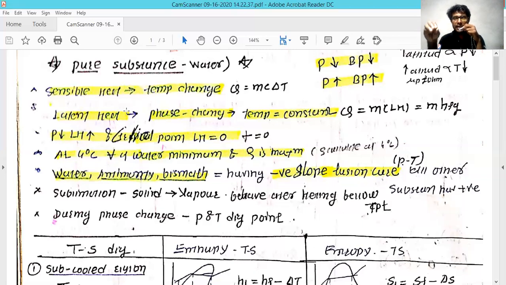In a simple manner, I take a numerical value: if you want to heat 1 kg of water at ground level, you provide 10 kilojoule of heat to the water, and at that moment it gets boiled. But if you go to the hill station and start boiling this water, it will not boil at 10 kilojoule of heat.